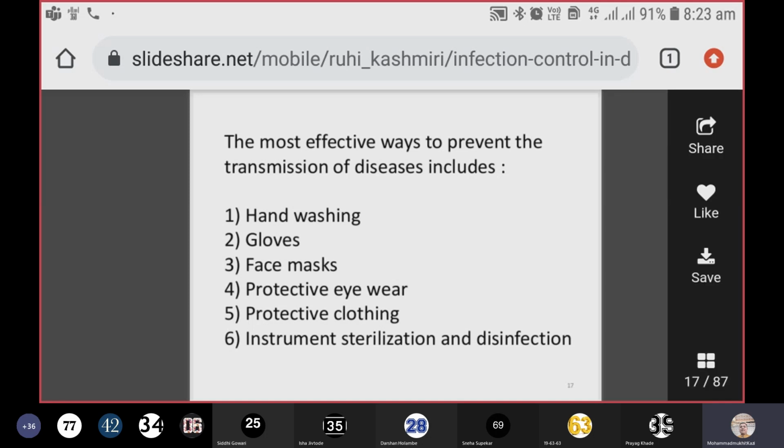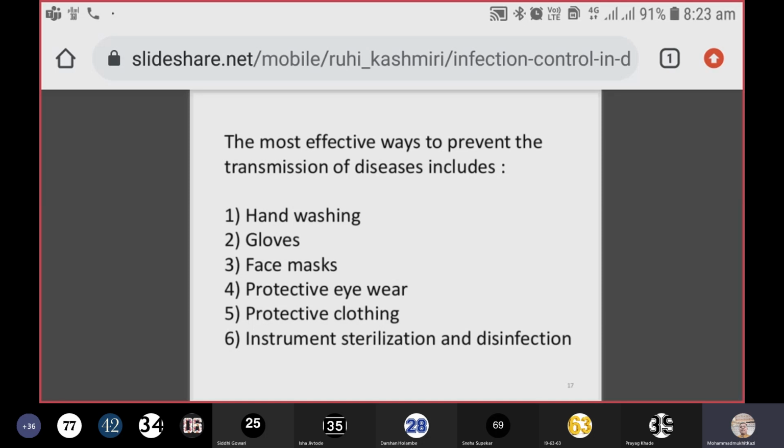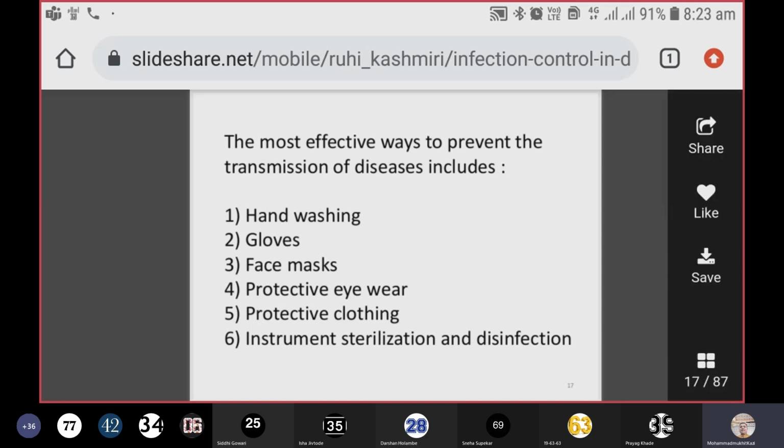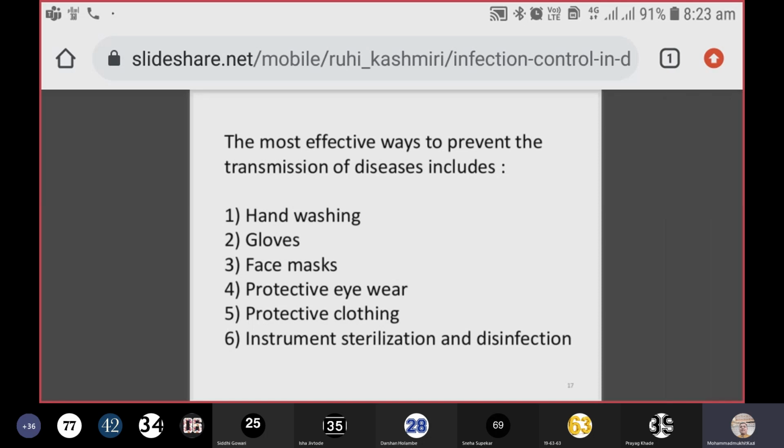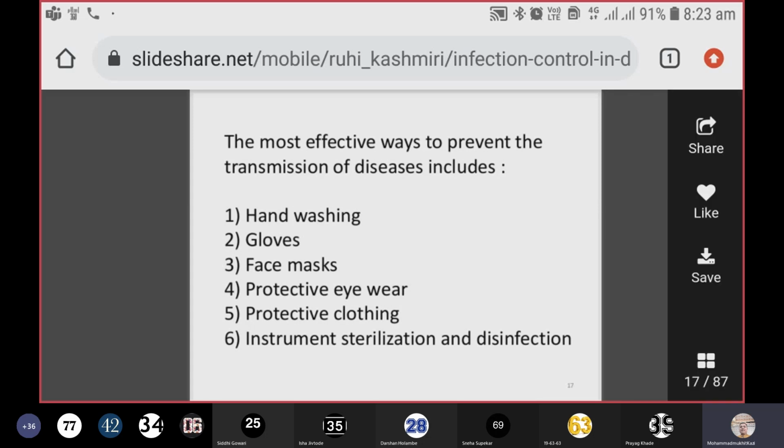And then later on, Joseph Lister, who was the father of antiseptic surgery, told the world that yes, Ignaz Semmelweis and Florence Nightingale were correct. You can reduce the post-operative infection rate by such and such percentage. Then people started realizing, oh my God, Ignaz Semmelweis was right. But once the person has died, remembering him for his good deeds is no use. It's a waste of time and resources also.